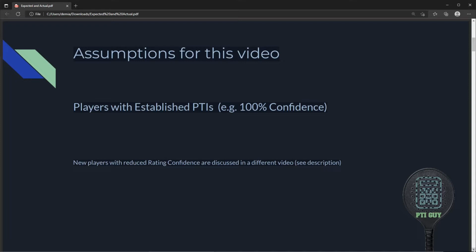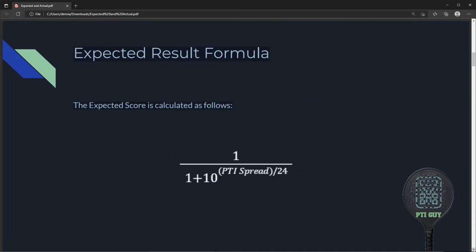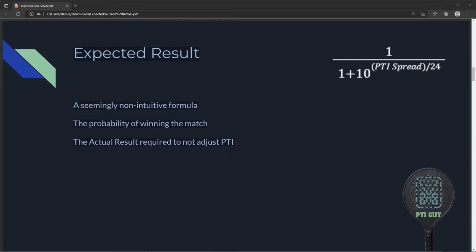The expected result formula is 1 over 1 plus 10 to the power of the PTI spread divided by 24. But what does this actually mean? It's a seemingly non-intuitive formula. It's the probability of winning the match. It also is the actual result required to see a zero PTI adjustment.